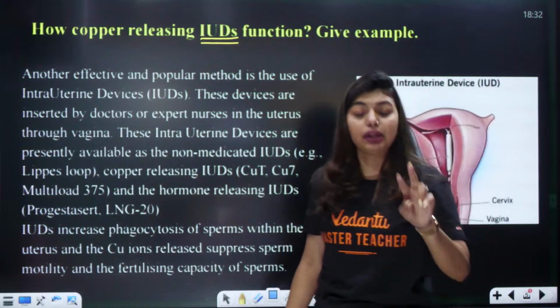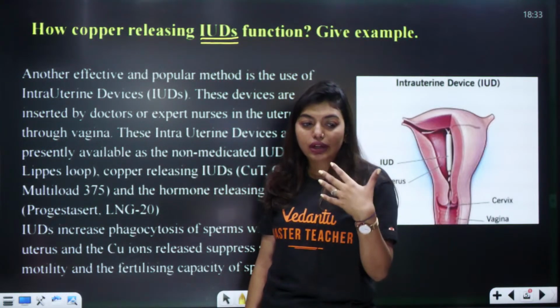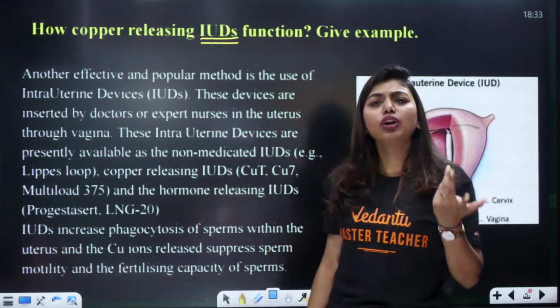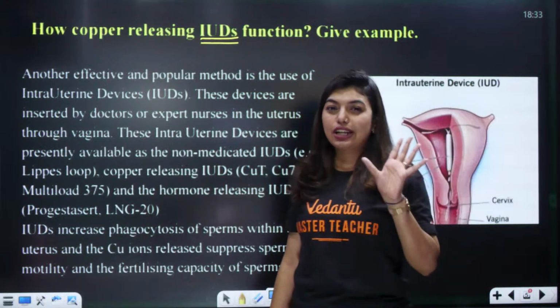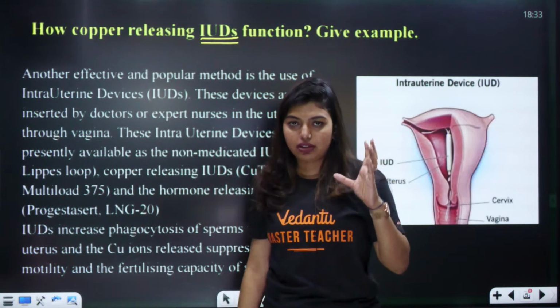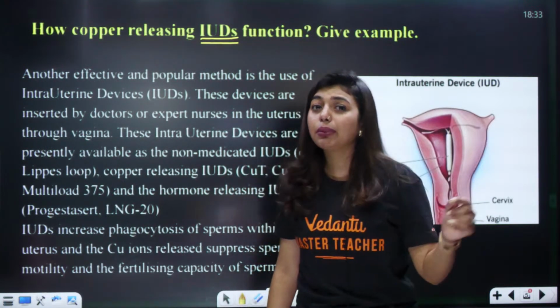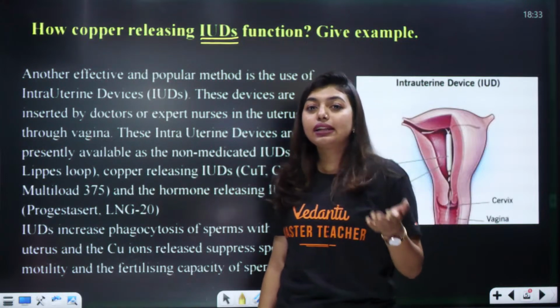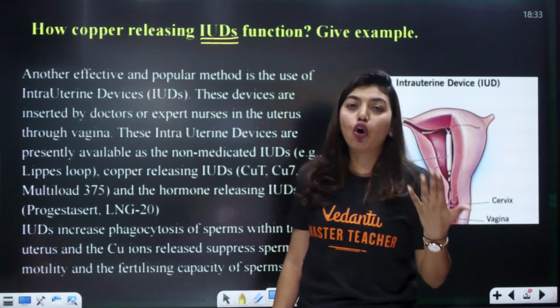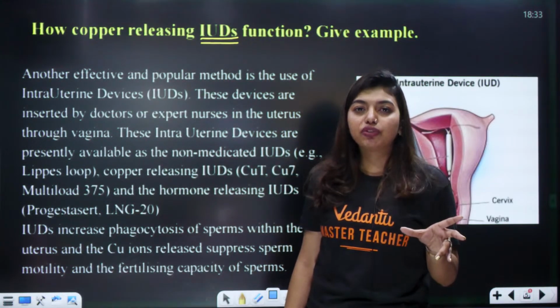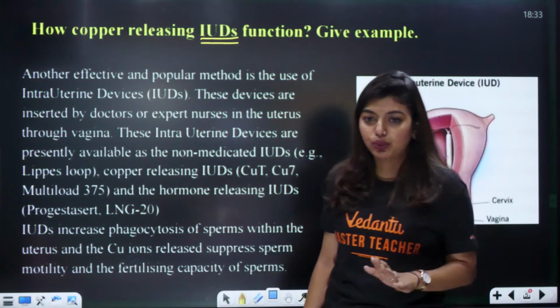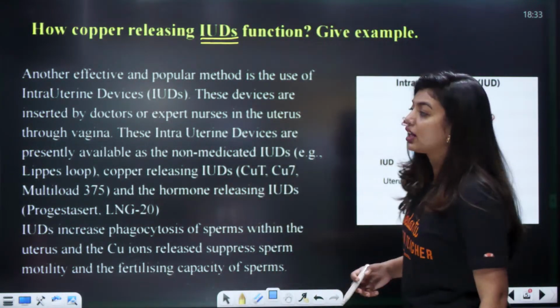So, if there is a couple who does not want to conceive a baby right now, what will they do? They will say, let's do one thing, let's use any of the barrier methods. One barrier method that people regularly use is condoms. But other than that, people are like, no, I want it for a longer time. Okay, longer period of time, then the female will go for IUD. Okay, very good, Nagaraj Nayak.